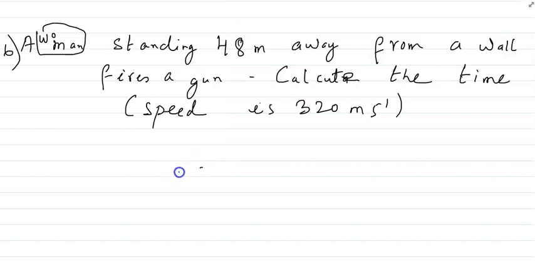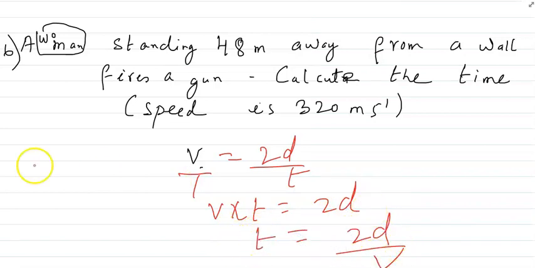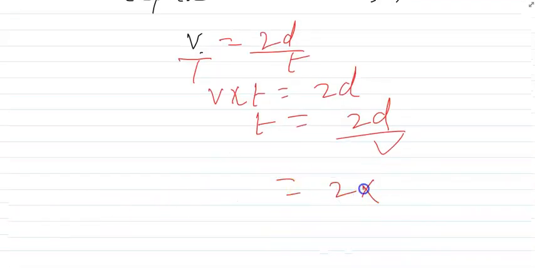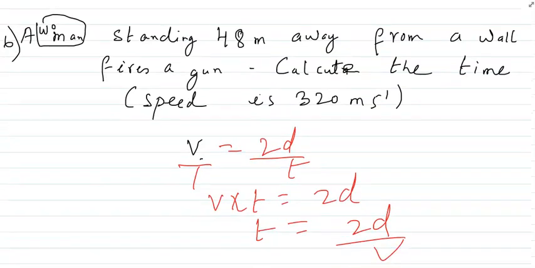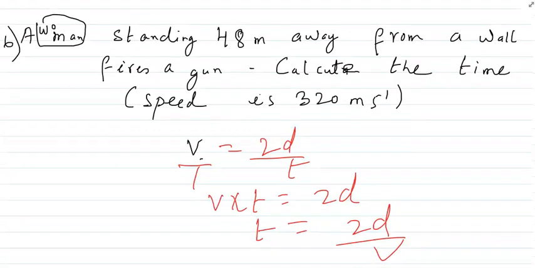So what is the formula? The same formula will be here. We know that V is equal to 2d by t, V for velocity. So V into t is equal to 2d, so t is equal to 2d by v. So 2 into, what is the d given? 48. And what is the v given? V is 320.